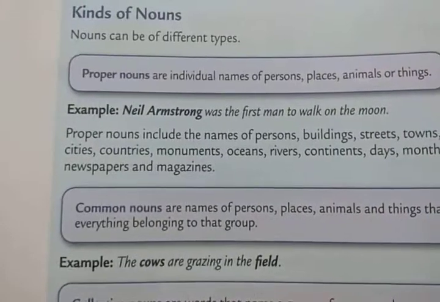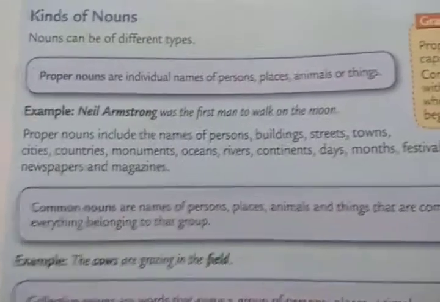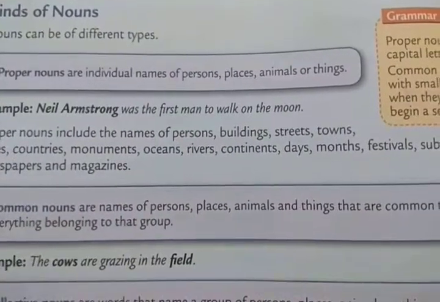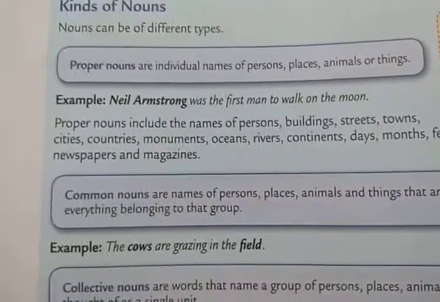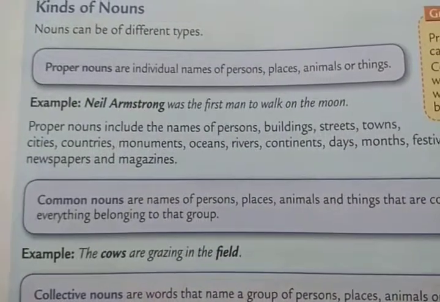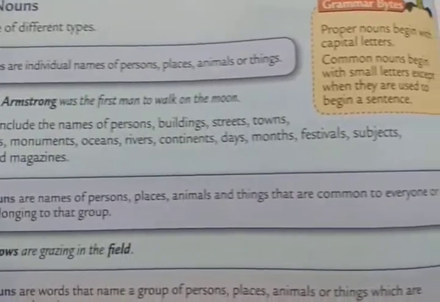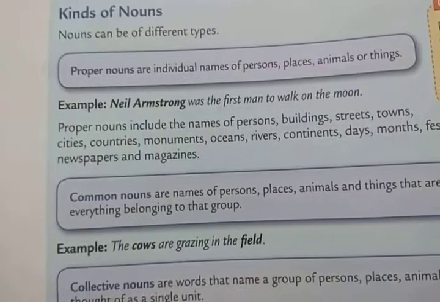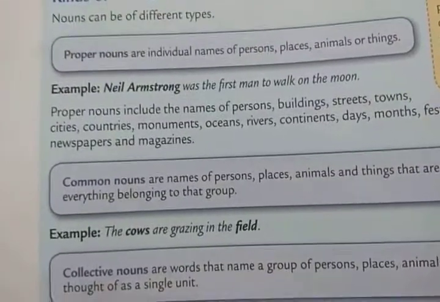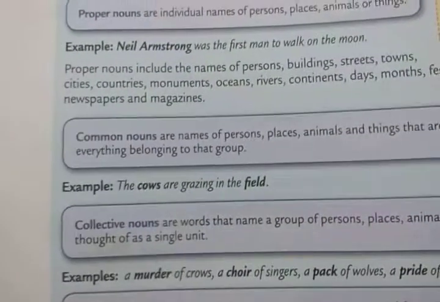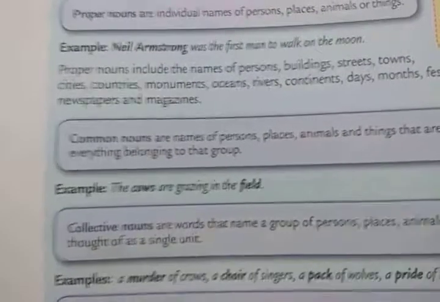So proper nouns include the names of persons, buildings, streets, towns, cities, countries, monuments, oceans, rivers, continents, days, months, festivals, subjects, newspapers, and magazines. Then you have common nouns.